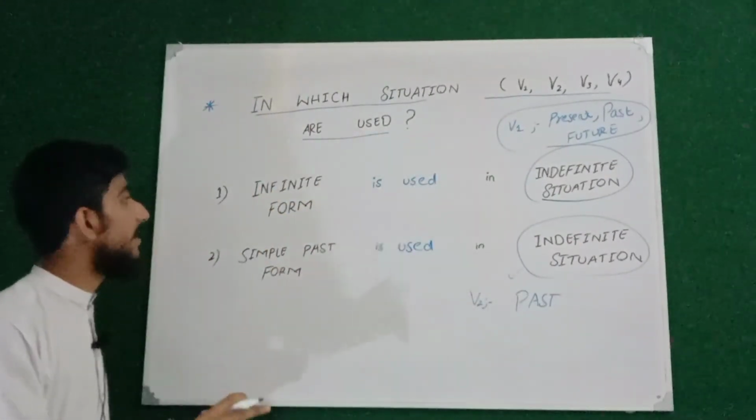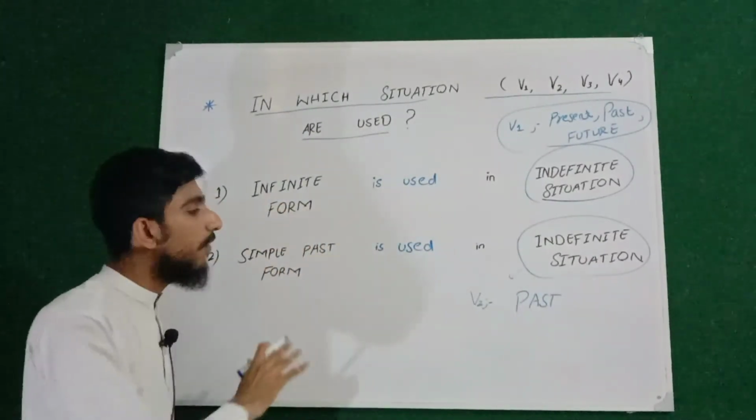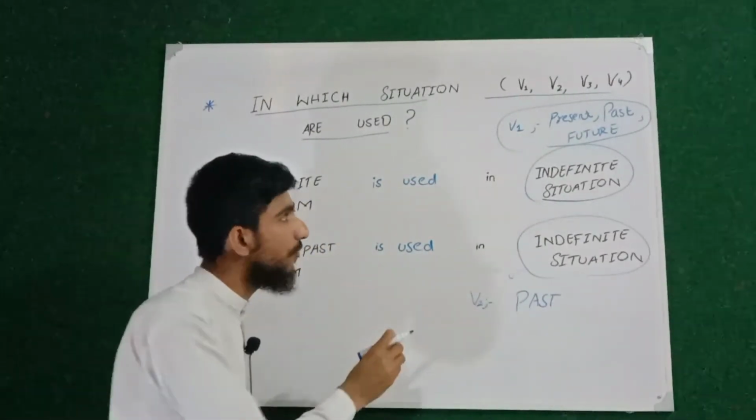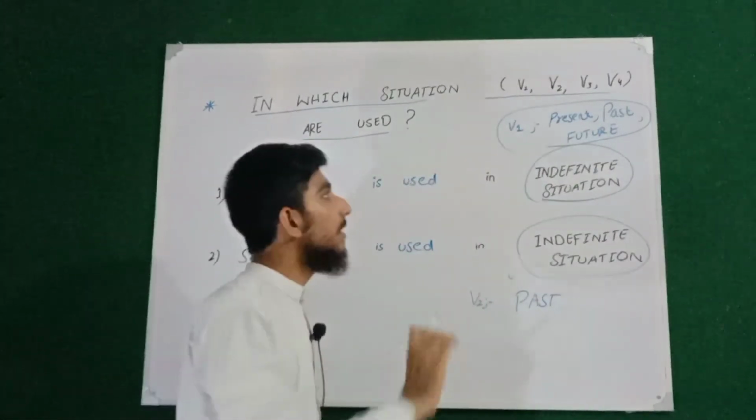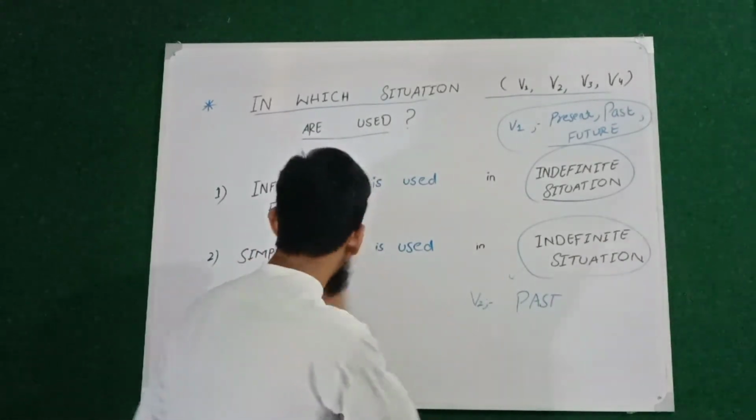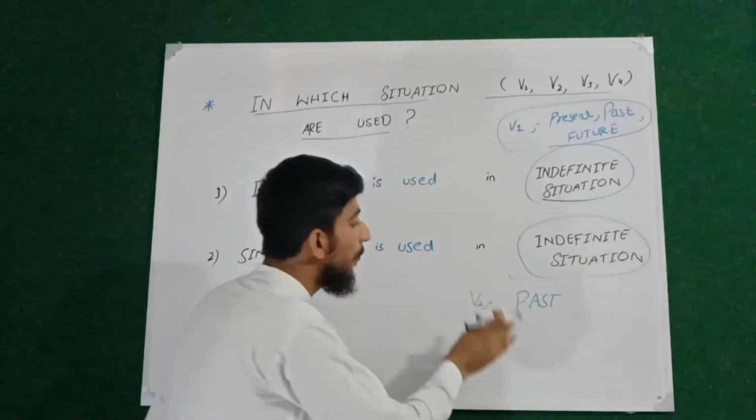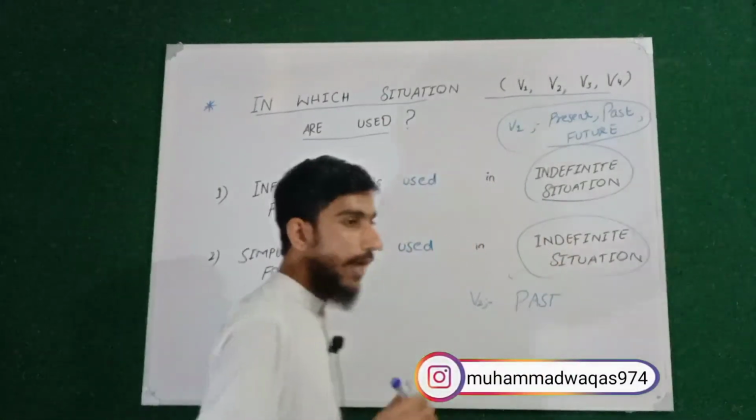So now we have discussed that infinite form is used in indefinite situation and simple past form is also used in the indefinite situation, but the difference is that the word first form may be used in the present time, past time, and future time, but the word second form will be used only in the past time when the situation is indefinite.